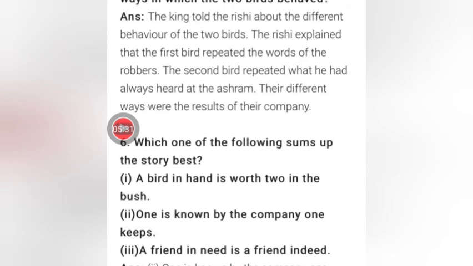Your options are, a bird in the hand is worth 2 in the bush.